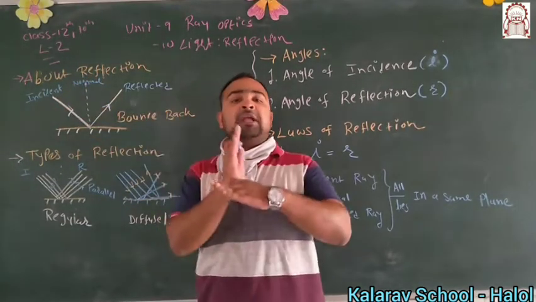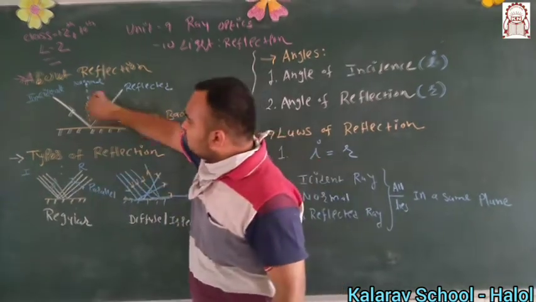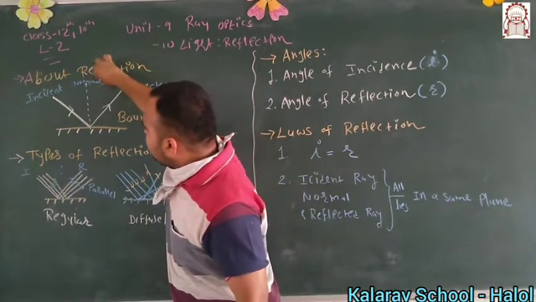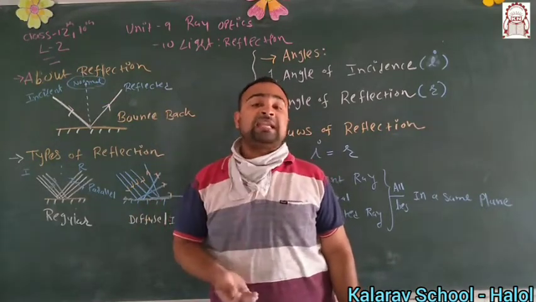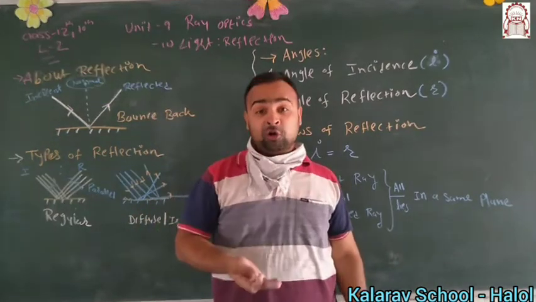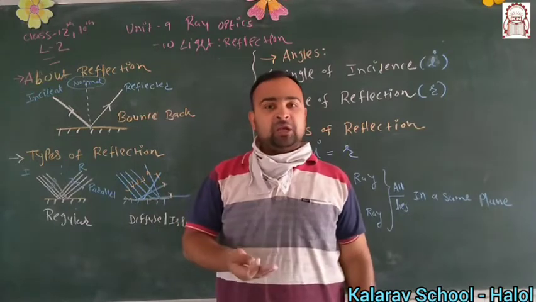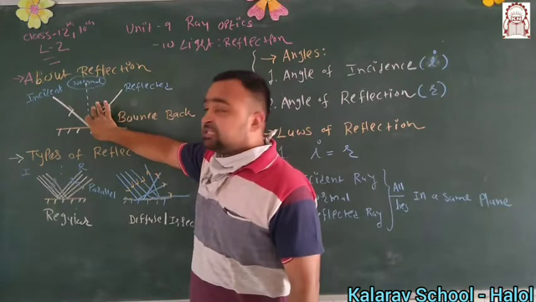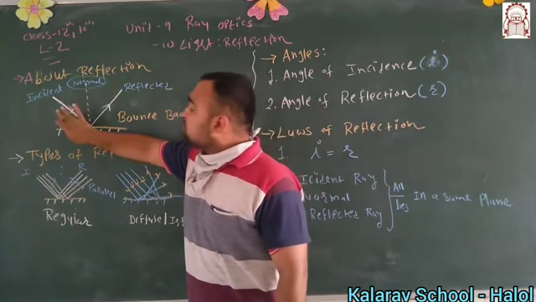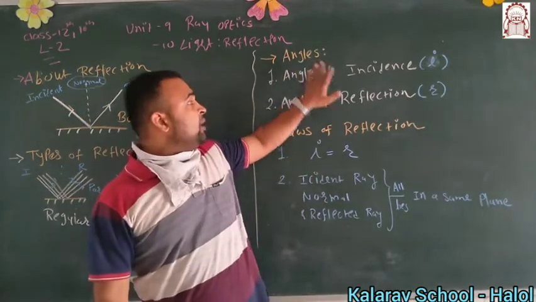Normal means perpendicular. You have to draw the perpendicular, and that perpendicular here is given the name normal. In mathematics, if you draw the 90-degree line, it is called orthogonal, normal, perpendicular. All are the same in meaning, so it is considered the normal line. Here we have to talk about the angle.